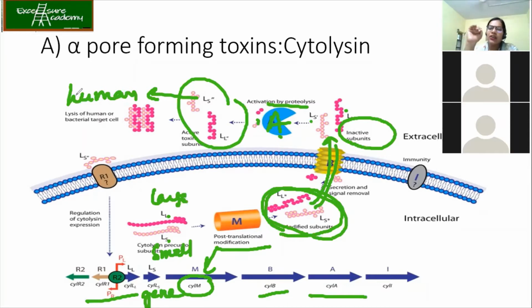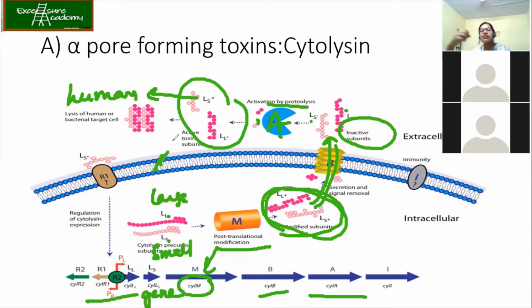So once they're active, both the large subunit and the small subunit come together and they form a pore on the human host cell or the other bacterial cell. Now, the problem is that the composition of the plasma membrane is the same for the bacteria and the human, right? Plasma membranes are both made of phospholipids.